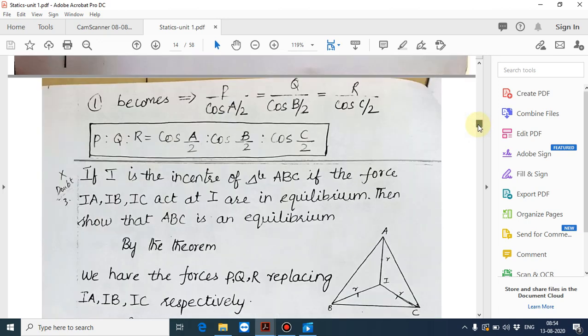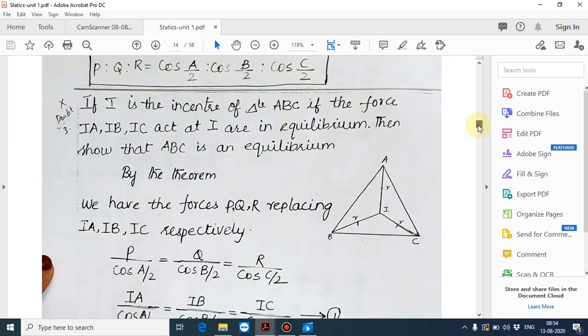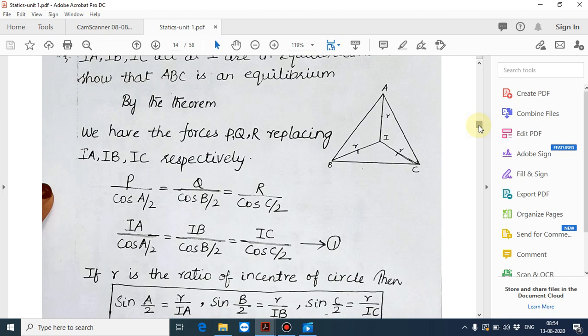If I is the incenter of triangle ABC, and the forces IA, IB, IC acting at I are in equilibrium, show that ABC is an equilateral triangle. For the solution, by the theorem, we have forces P, Q, R. We are replacing them with IA, IB, IC respectively.